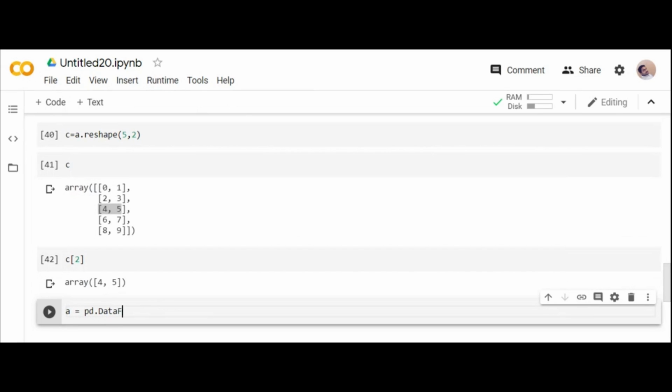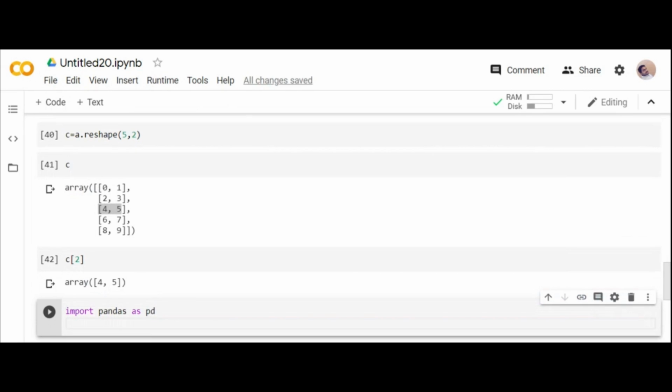Data frame is nothing but a multi-dimension one. So for that, I need to import pandas first. Pandas is a data cleansing library, a pretty good analytical tool with Python, where you can take any form of data, be it an array or an Excel sheet. If you try to extract from a website or a data set, that will be in tabular format. That is how I convert it here.